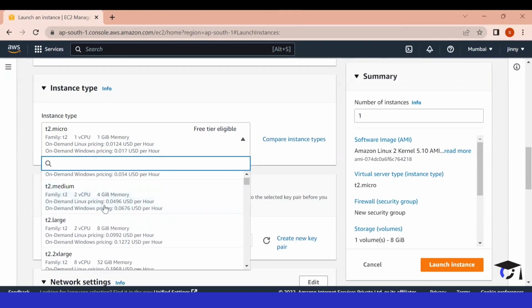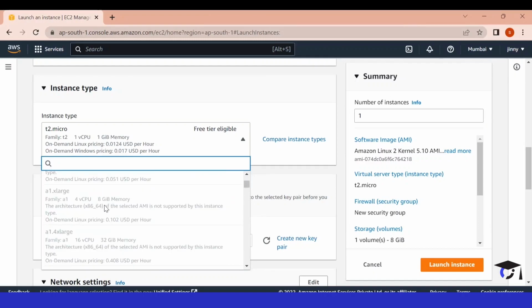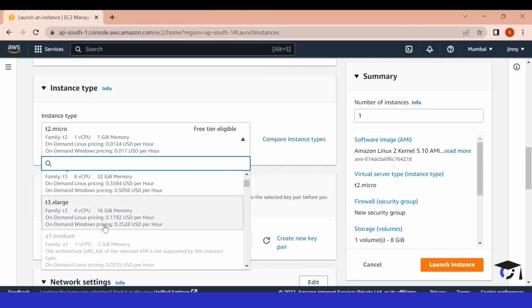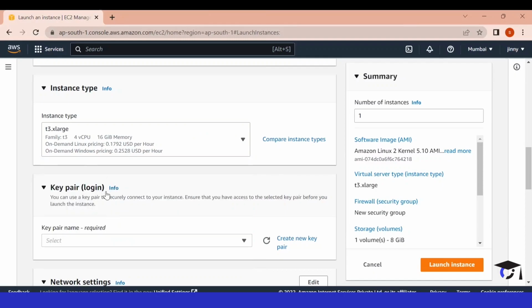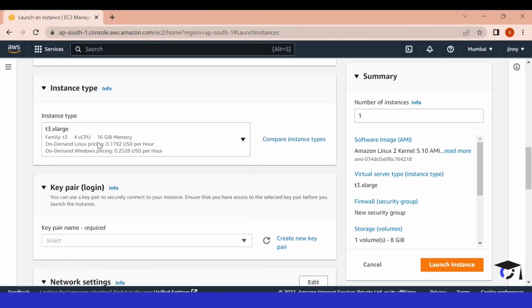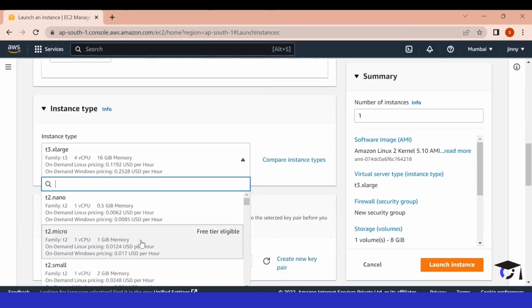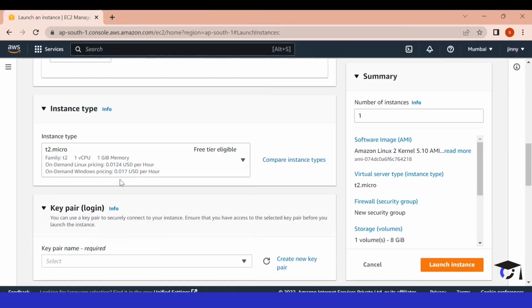We have some more instance types also which come with more cost, but they have more resources. For example, if we choose m5.large, it will have 16 GB of memory and 4 CPU, and AWS will charge 0.179 USD per hour. But for practice purposes, you can go with T2.micro and you will get 720 hours free so that you can do your testing, you can learn, and it will not cost you.